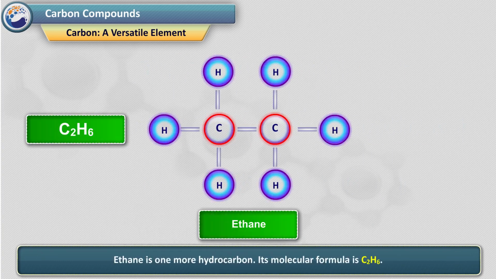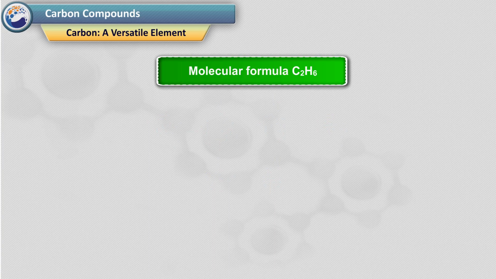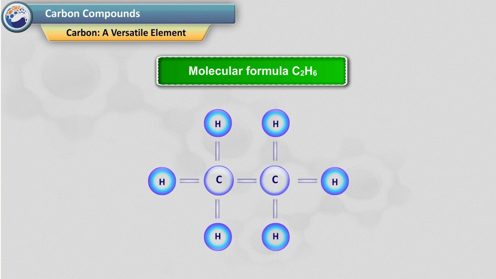Ethane is one more hydrocarbon. Its molecular formula is C2H6. Let us together write the structure of ethane. Ethane, molecular formula C2H6. Step 1. Join the 2 carbon atoms with single bonds, C-C. Step 2. Use the 6 hydrogen atoms in the molecular formula for filling the tetravalency of both the carbon atoms.